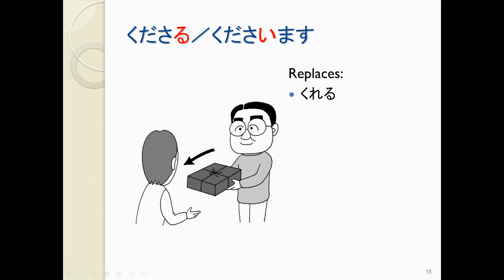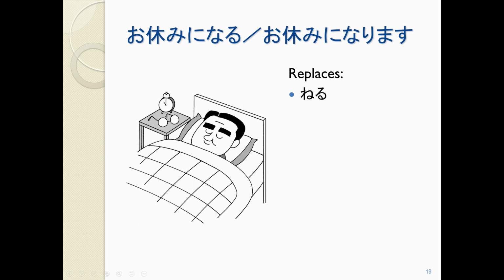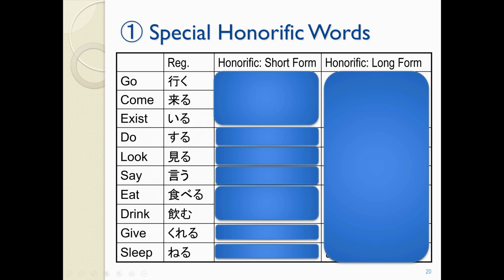Next is くださる and くださいます. This is another word that might sound familiar to you, right? We have ください. So ください comes from this くださいます. It's a replacement for くれる. And お休みになる, お休みになります. お休みになる is a replacement for 寝る.